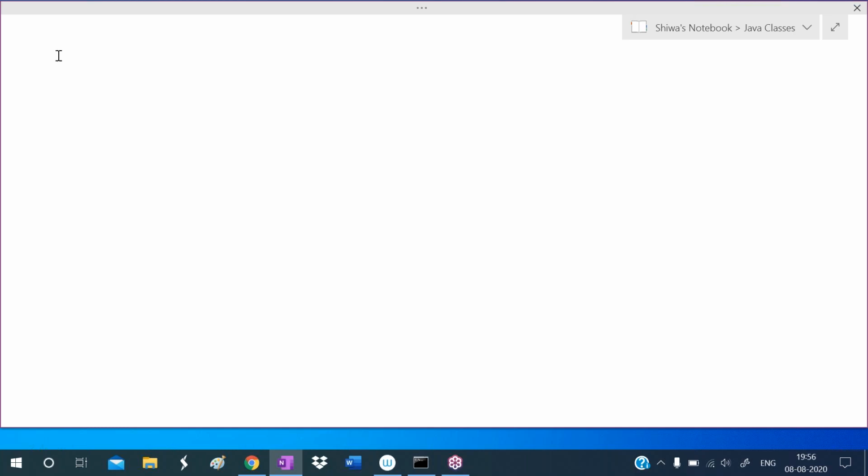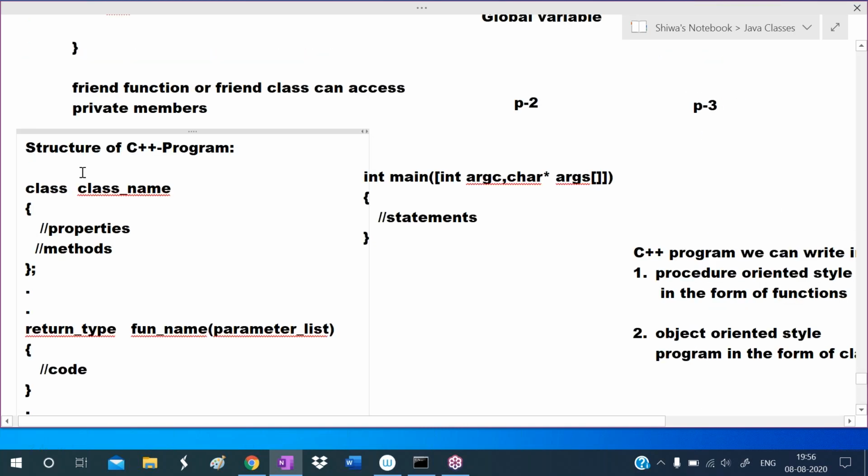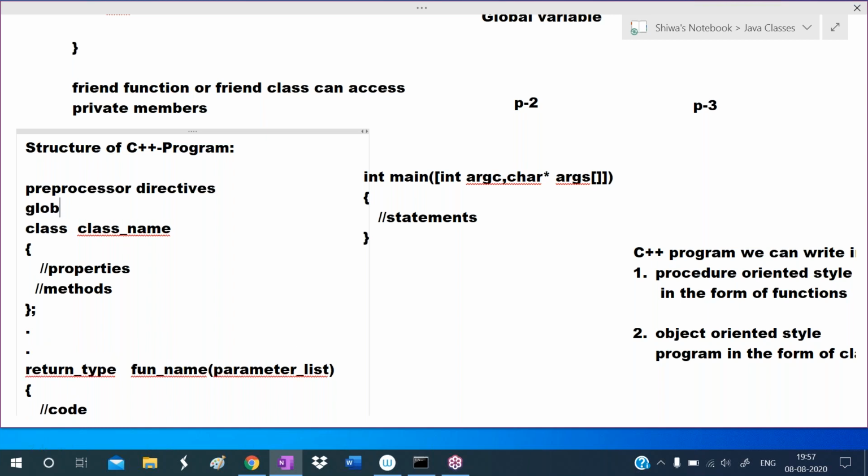Okay, so just now we have seen the structure of a C++ program. If you want to write preprocessor directives, we write them here, outside of all classes and functions. Sometimes we also declare global variables here. So this is the structure of a C++ program.